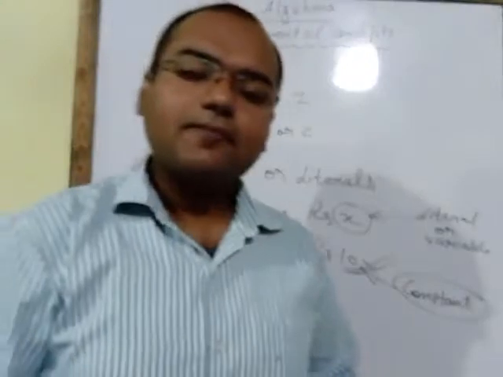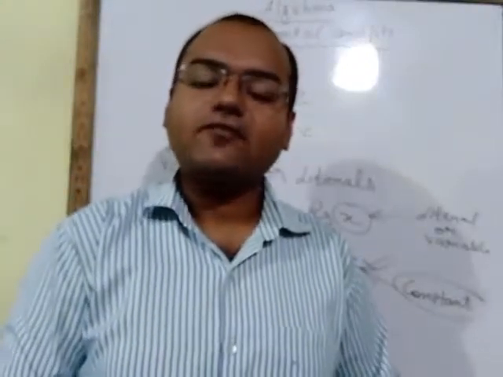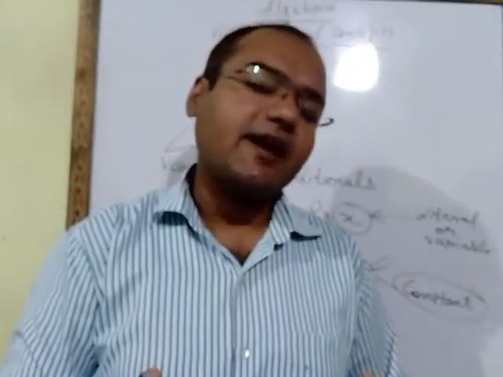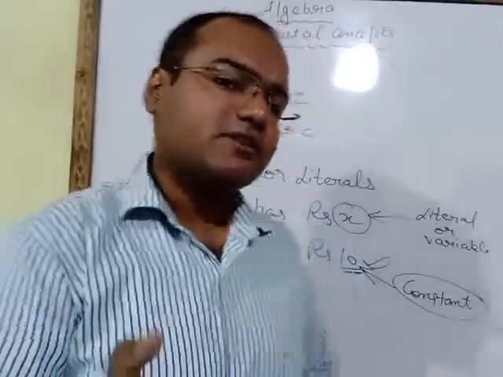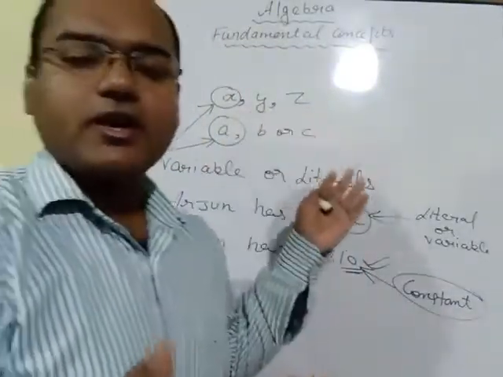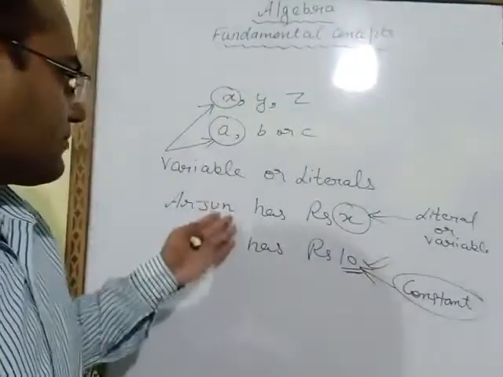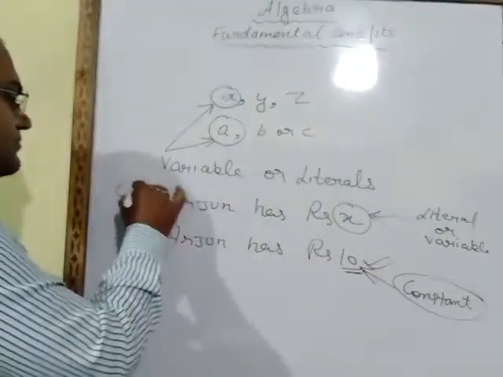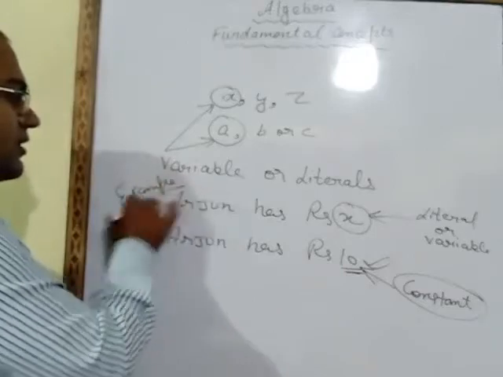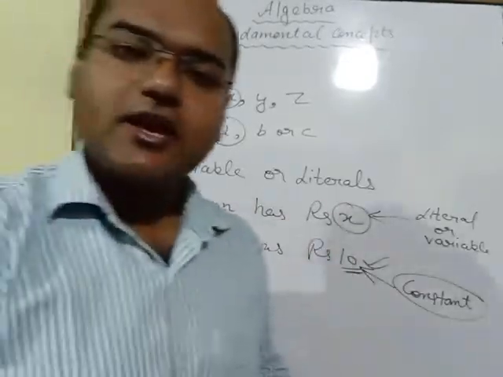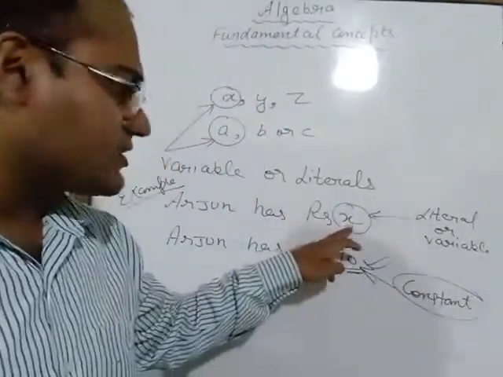So what is algebra? Algebra is a branch of mathematics in which we deal with numbers that are expressed as symbols such as x, y, z, or a, b, c or any other alphabet. In the example, Arjun has x rupees, here this is the unknown term.